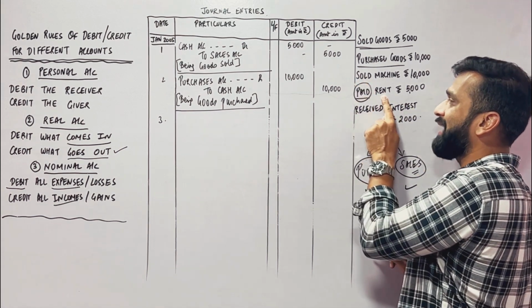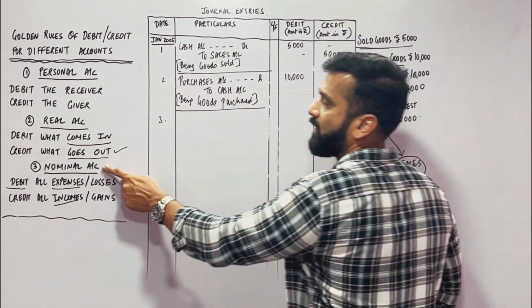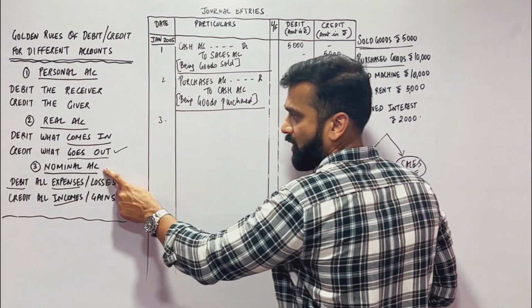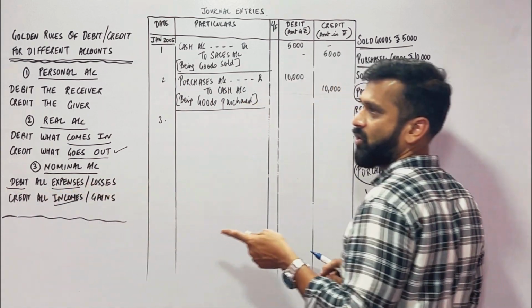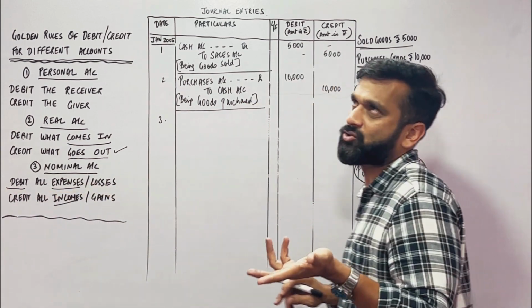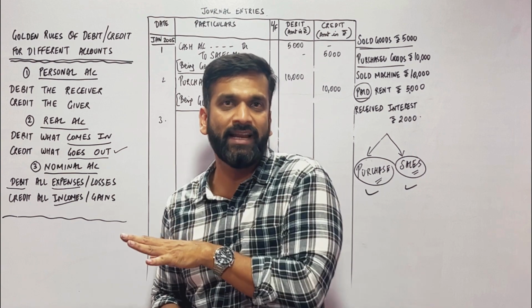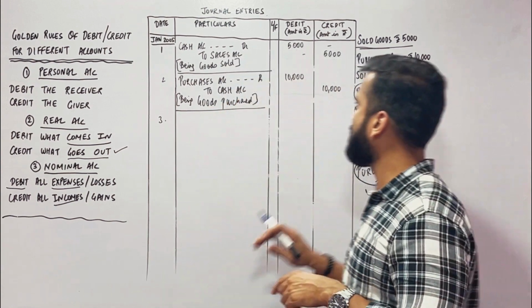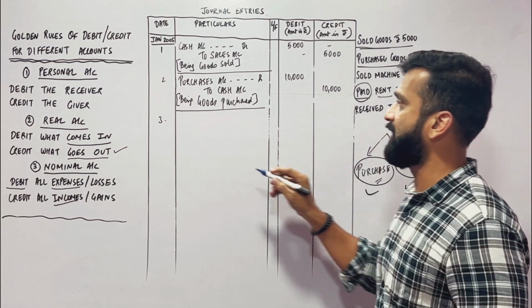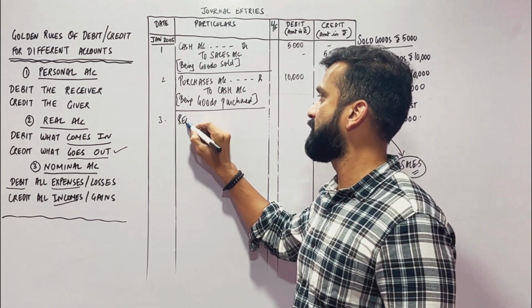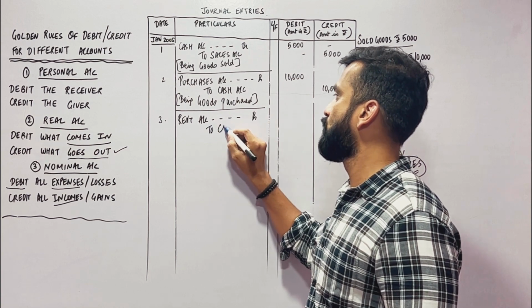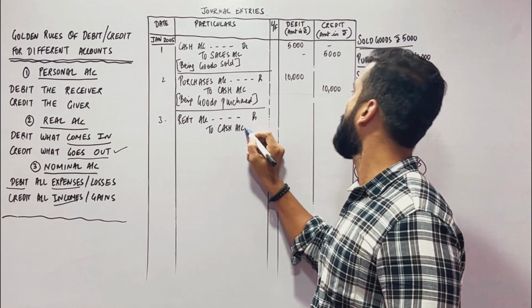The next is rent. What is rent? Which account? It's a nominal account. Rent is an expense, a nominal account. So debit all expenses and losses. If cash is credit, something has to be debit. So which account will be debited? Rent account will be debited. So here the entry will be rent account debit to cash account.